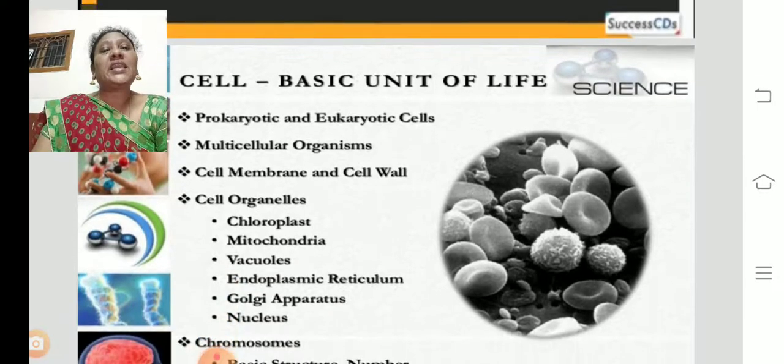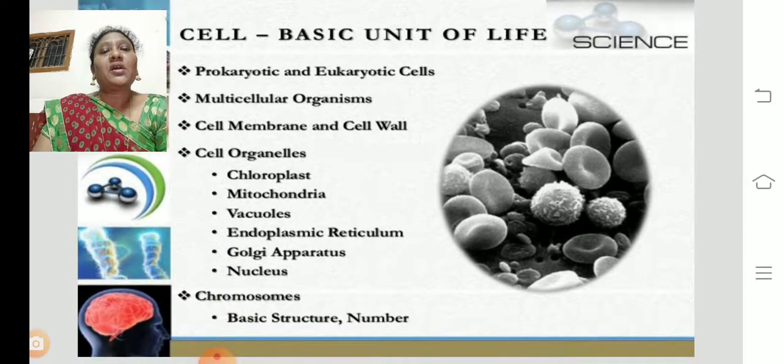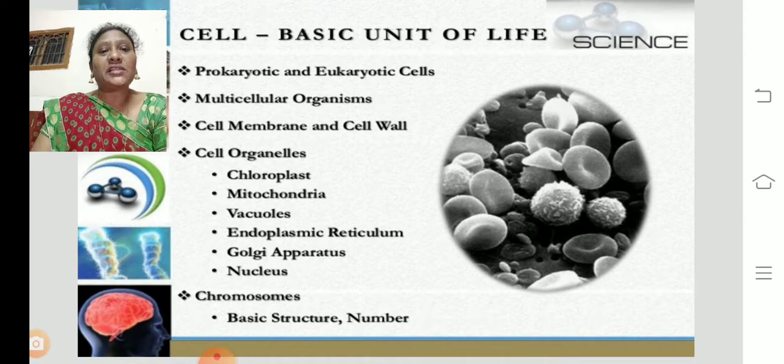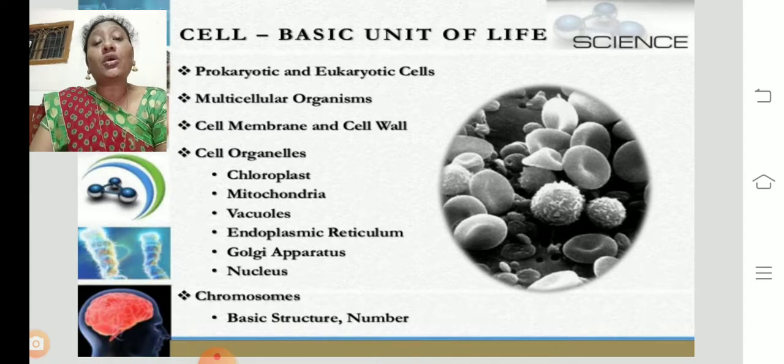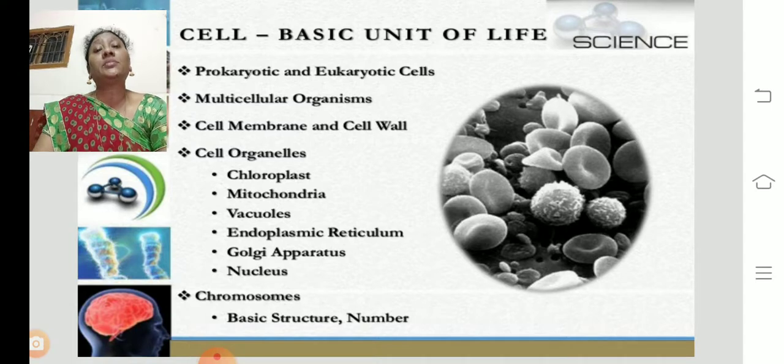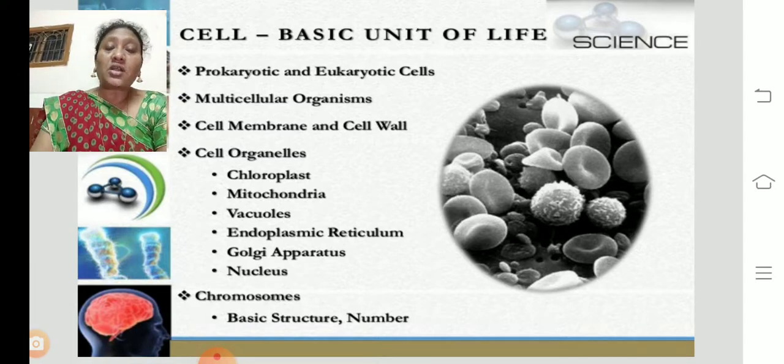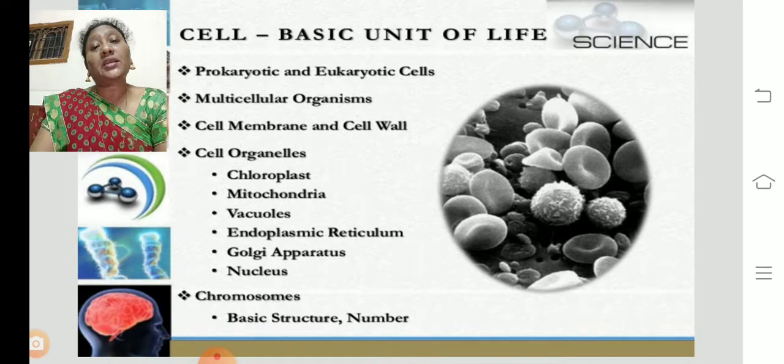Let us see. Cell is the basic unit of life. Prokaryotic and eukaryotic cells. Cells are of two types, prokaryotic cells and eukaryotic cells. What is meant by prokaryotes? The cell consists of a nucleus at the center. If the nucleus is enclosed or enveloped with the nuclear membrane, those cells are called eukaryotic cells. If the nucleus is not well defined with a nuclear membrane, such cells are called prokaryotic cells.